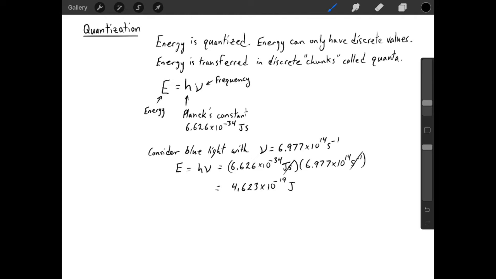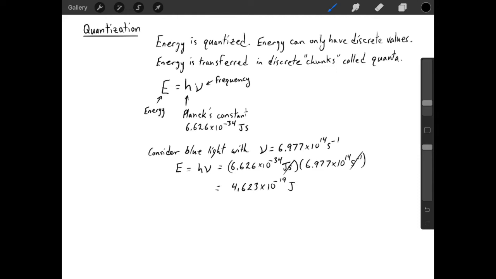And this is a characteristic size. This is a characteristic energy for visible light. Most of the time, visible light is going to have an energy in the 10 to the minus 19 joules range. So if you ever do a calculation and find a number that's wildly different from that, maybe you want to recheck your numbers.